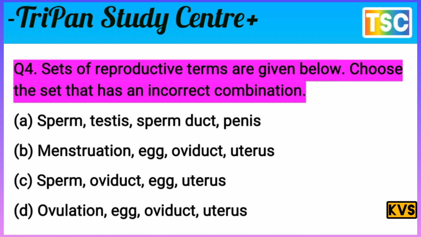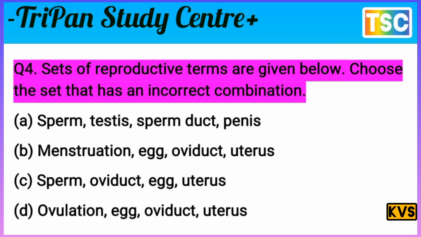And we have maturation. Maturation produces the egg, then the oviduct and the uterus. It means option B is also correct. But the examiner asks for the incorrect combination.